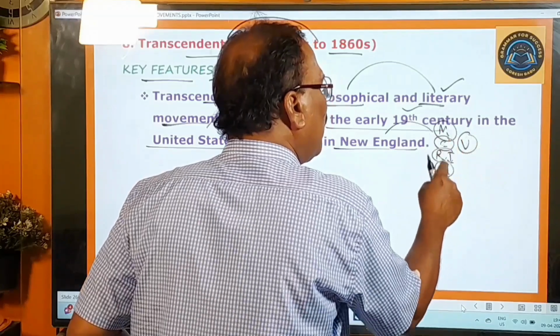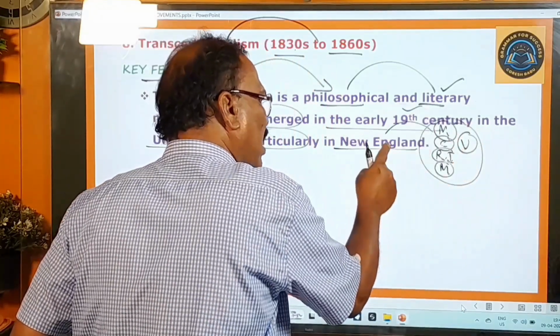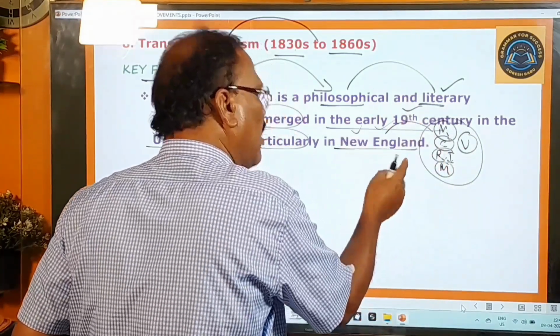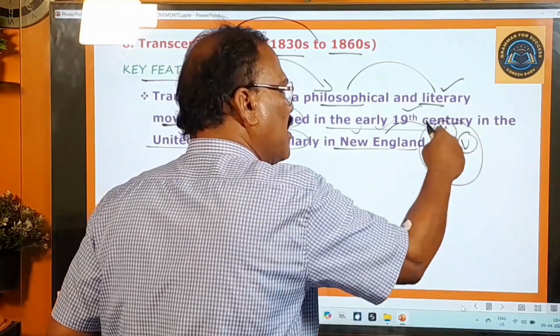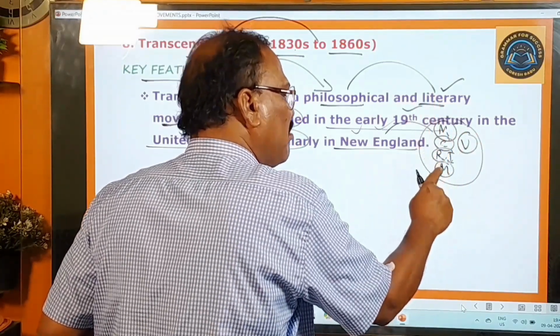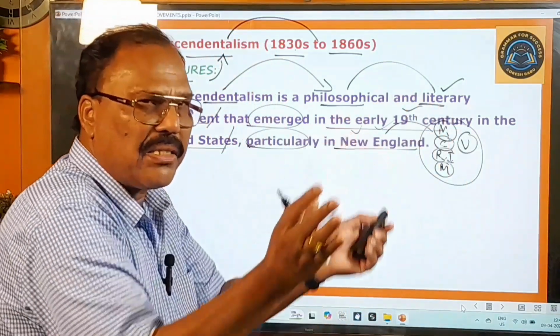So 1, 2, 3, 4, 5. All these areas together are called New England. 5-6 areas are there.